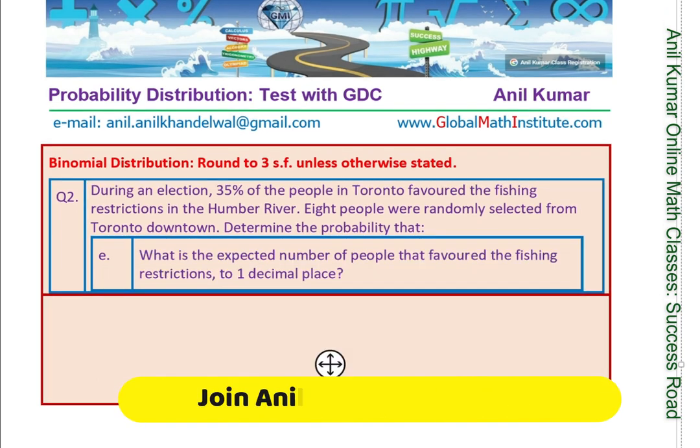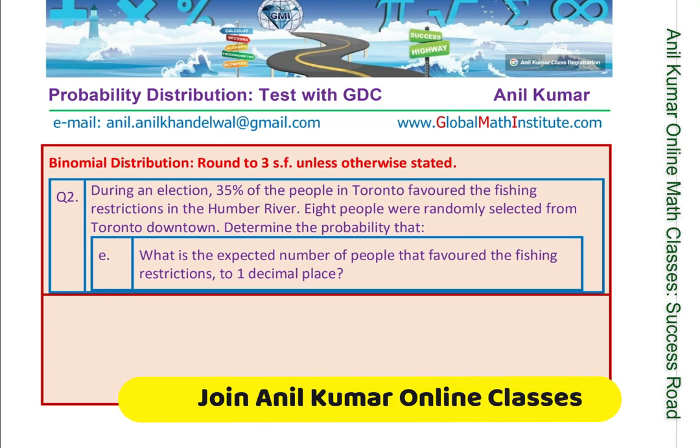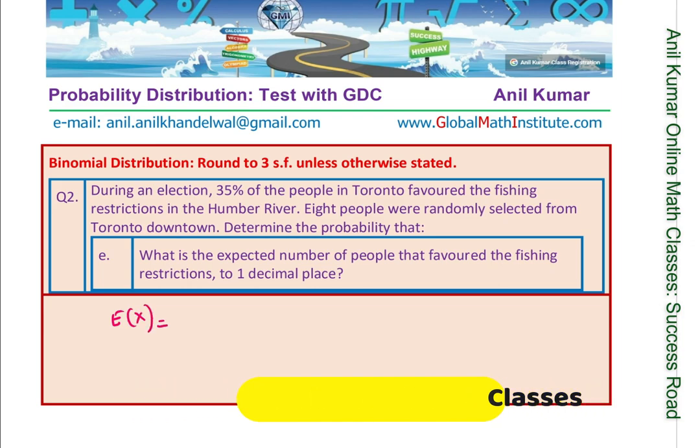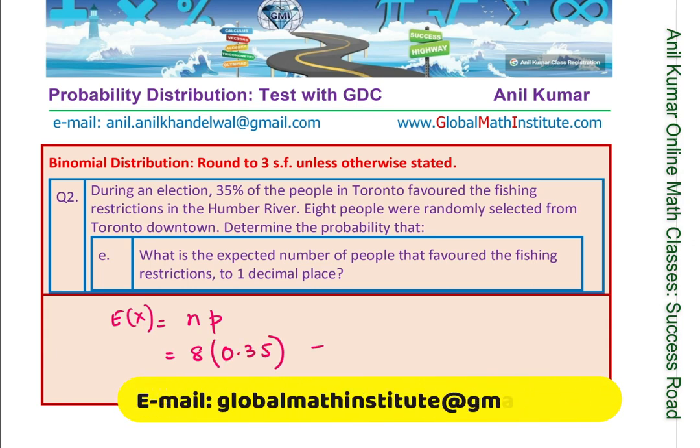The last one here is to calculate the expected number of people that favored the fishing restrictions, and you have to round it to one decimal place. So expected value is equal to n times p, which is 8 times the probability 0.35, and you get this as 2.8.